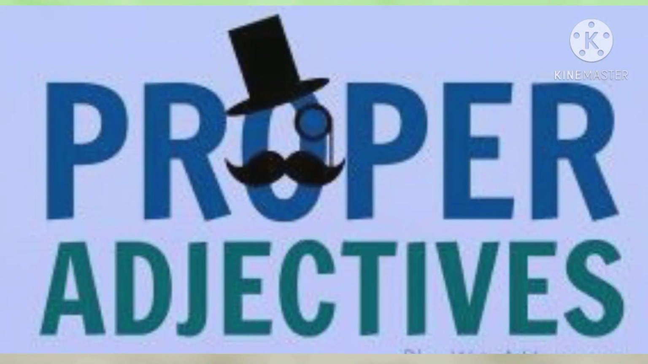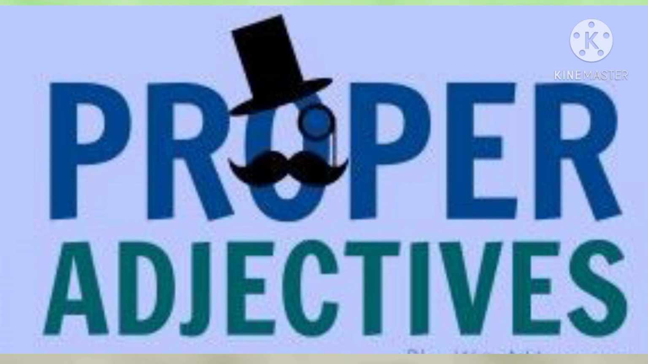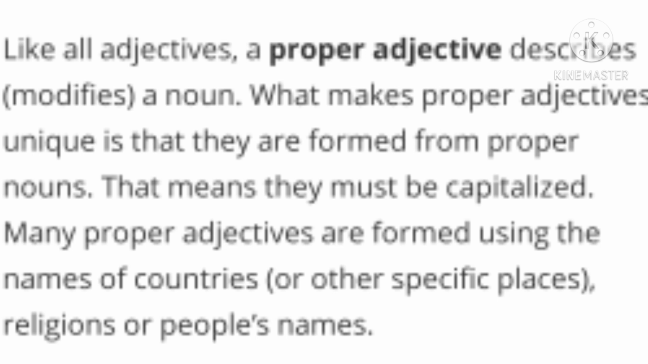Next we are going to study proper adjectives. We know an adjective is a word used to describe or modify a noun. Like all adjectives, a proper adjective describes or modifies a noun. What makes proper adjectives unique is that they are formed from proper nouns. That means they must be capitalized.